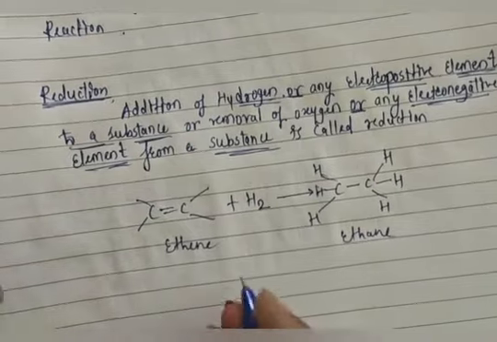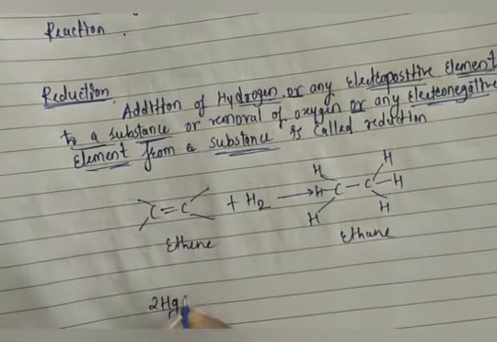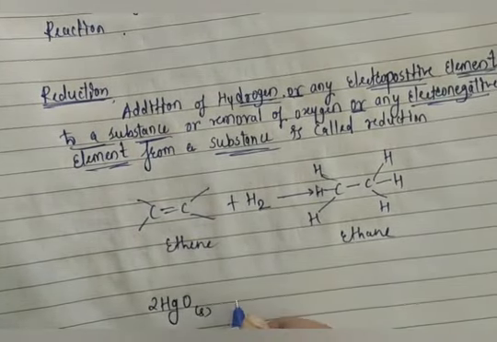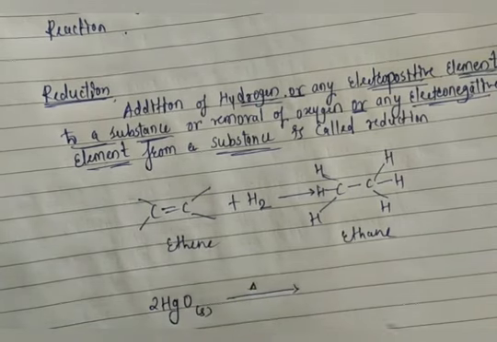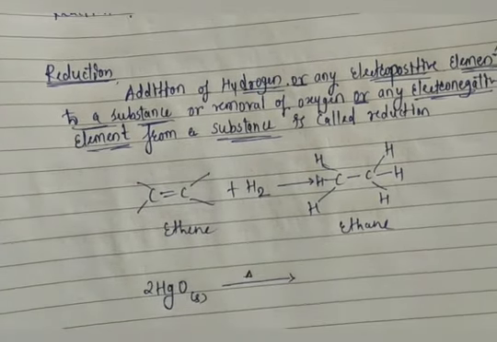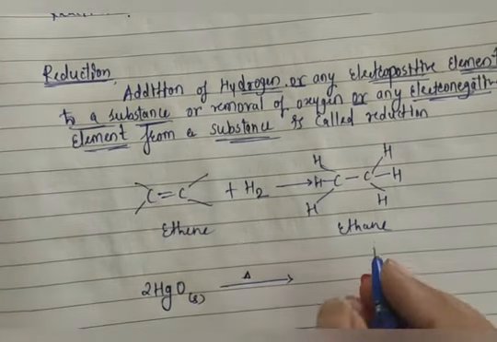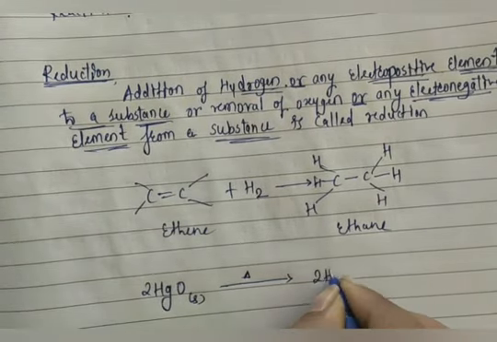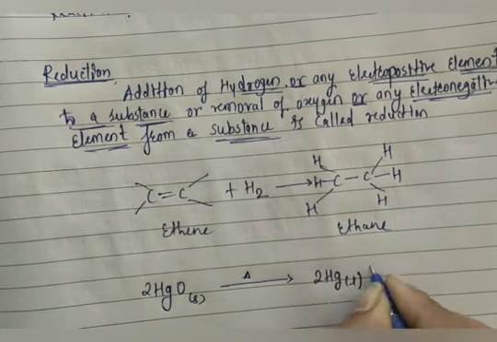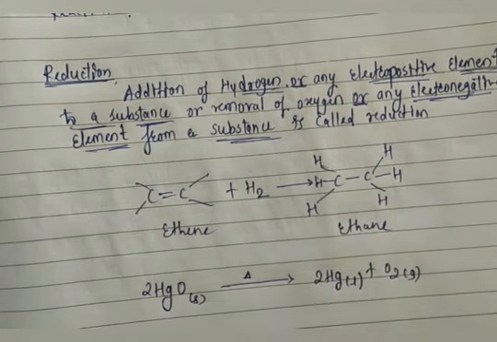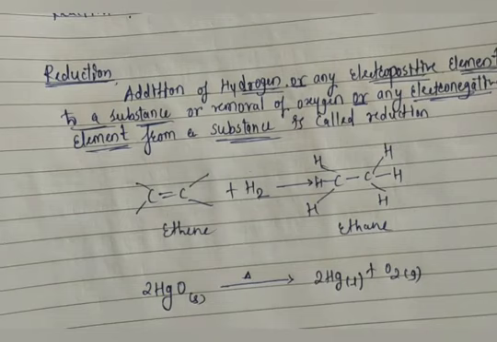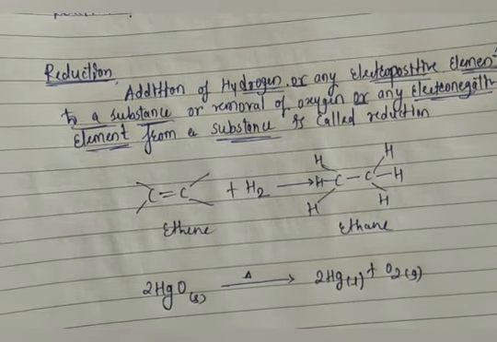Again, if I take 2 molecules of HgO, mercury oxide, which is present in solid state, and provide some temperature here, there is a formation of 2 molecules of Hg, that is mercury, which is present in liquid state, and formation of oxygen gas. So generally you know that the mercury present in a thermometer is used to measure the temperature. Okay, now if I take mercury oxide and provide some temperature, it forms mercury and oxygen.